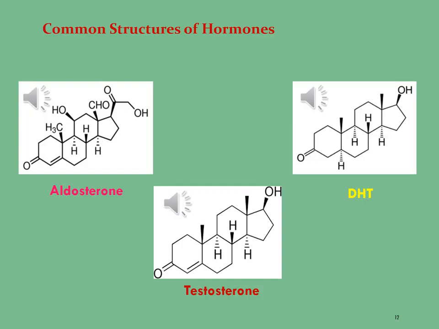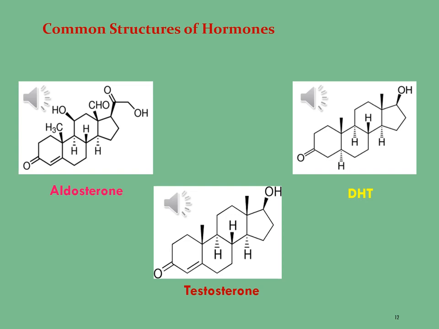The last molecule presented on this page is DHT, that is dihydrotestosterone. The molecular formula of dihydrotestosterone is C19H30O2 and the molar mass is 290.447 gram per mole.